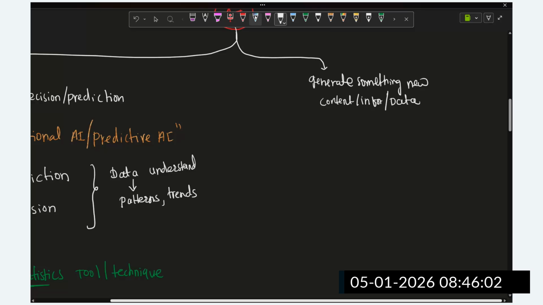This is the birth of a new field, which we can call generative AI.